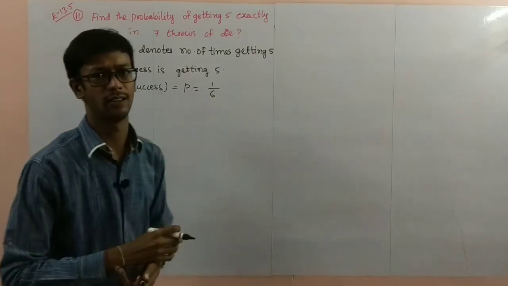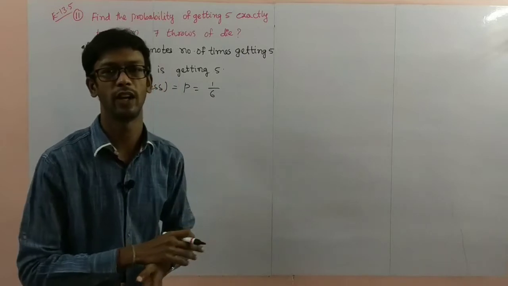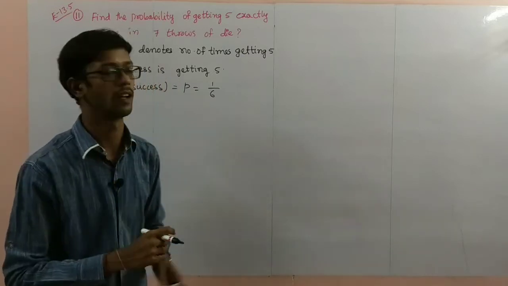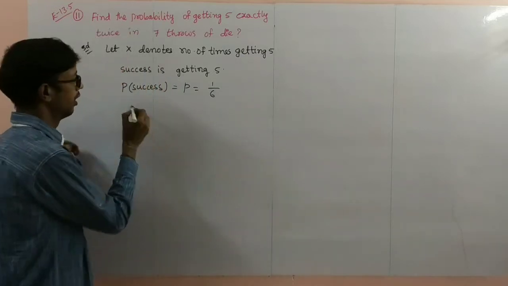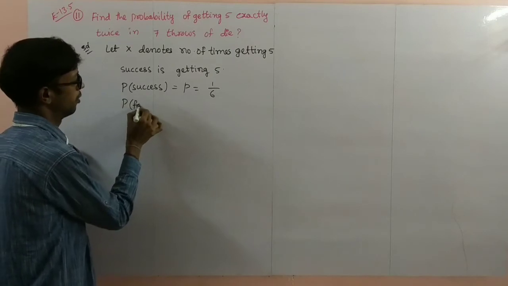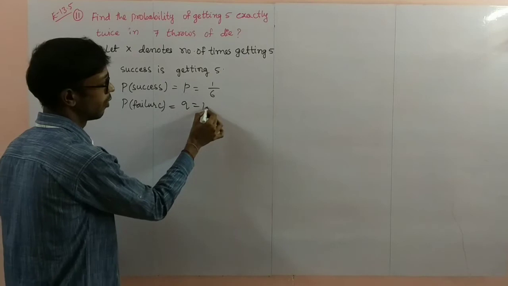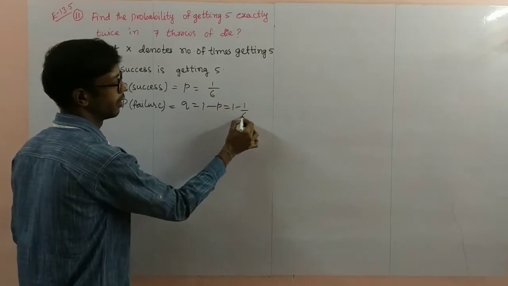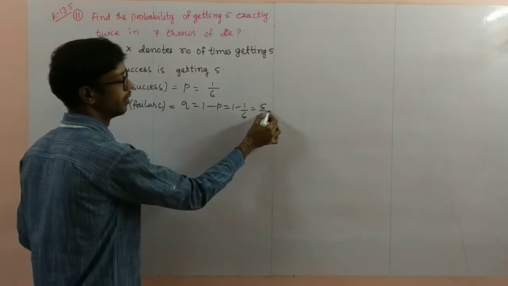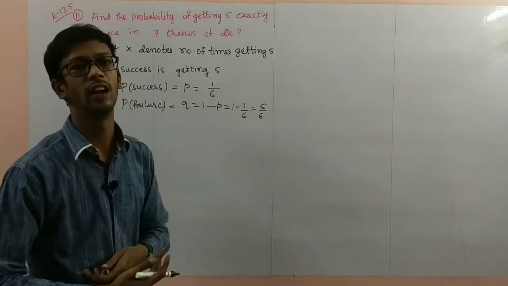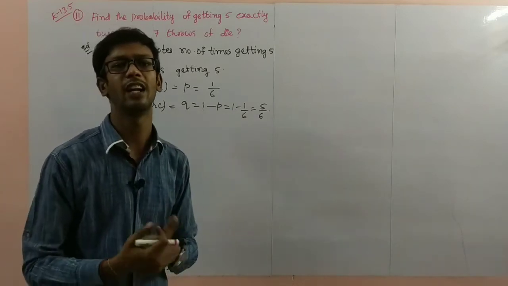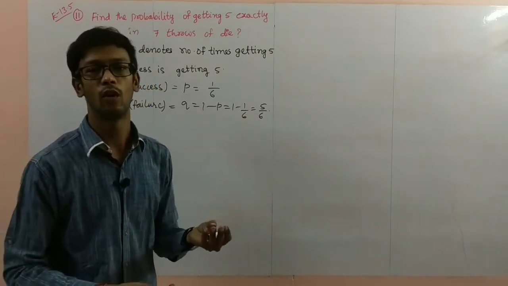Out of 1 throw of a die, getting 5 has 1 chance. So 1 by 6. Probability of failure, q, is equal to 1 minus p, 1 minus 1 by 6, 5 by 6. Otherwise, you can also write it directly: failure means not getting 5, and there are 5 chances: 1, 2, 3, 4, 6.